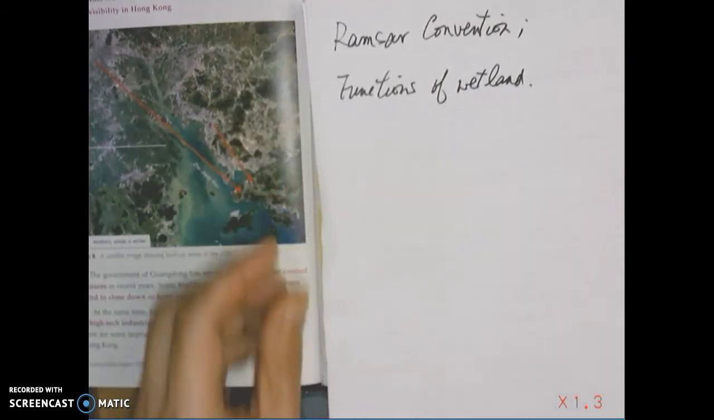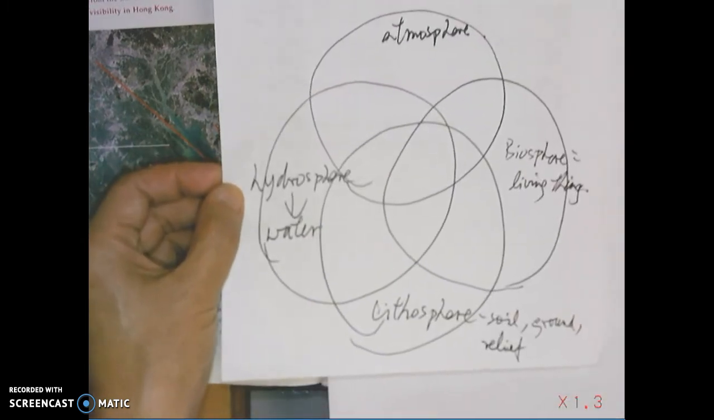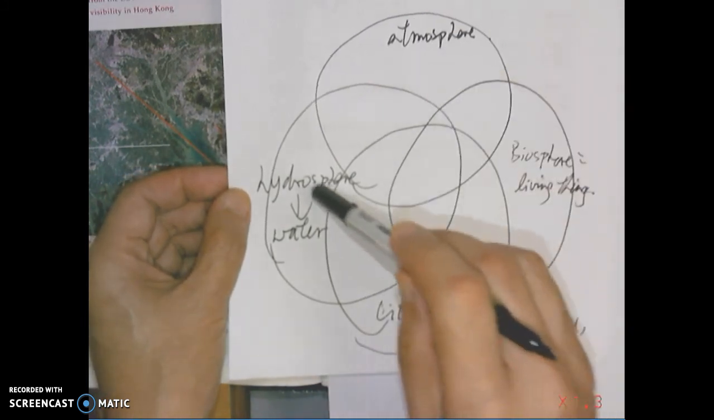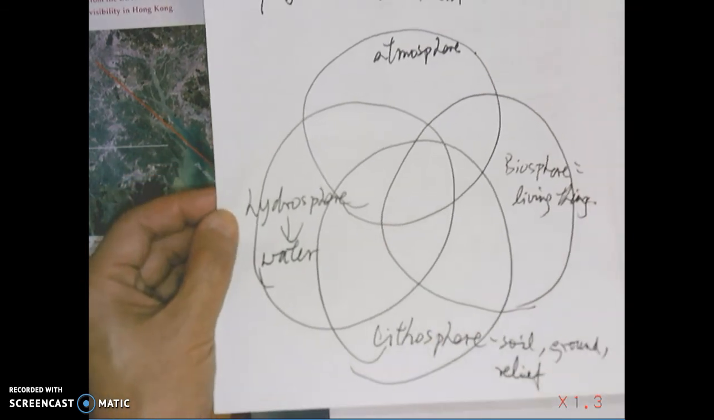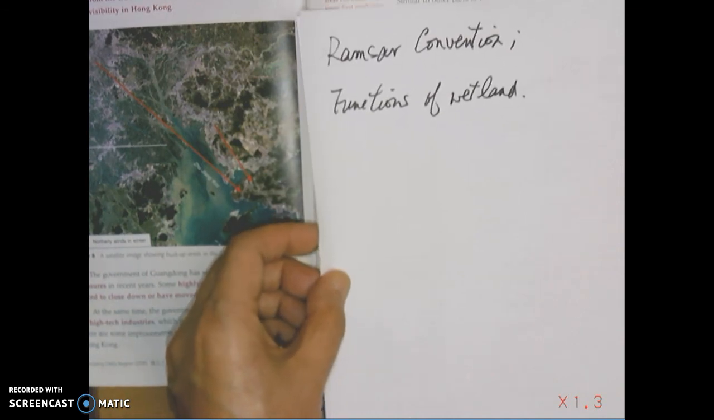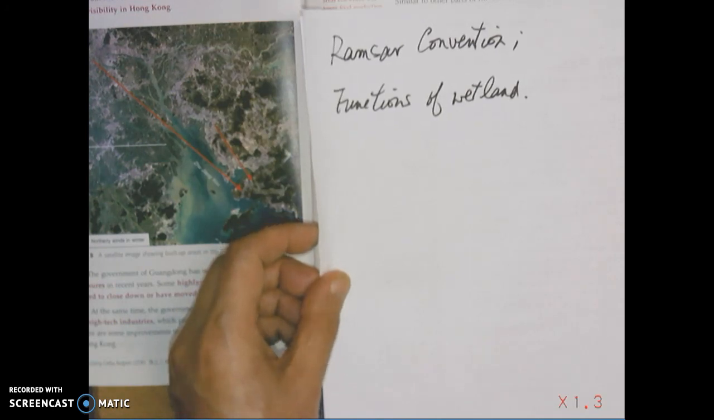So in the coming lesson, we have 3 topics. First of all, try to have a deeper look at the 4 sectors. How will Hong Kong's atmosphere, Hong Kong's hydrosphere, Hong Kong's lithosphere, and Hong Kong's biosphere be affected badly by global climate change? Secondly, a convention, or we can say a treaty, signed several decades ago. And the last one, what are the functions of wetland? Or on the other hand, if we are losing the wetland, what will the damages be to Hong Kong and the rest of the world? Okay, see you in the class.